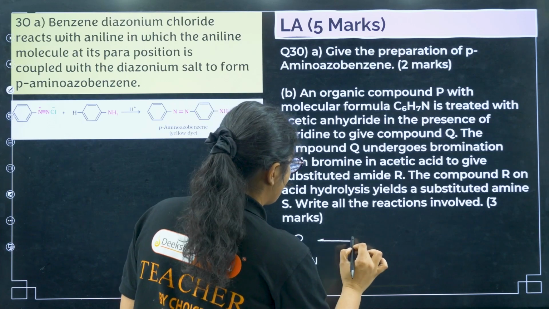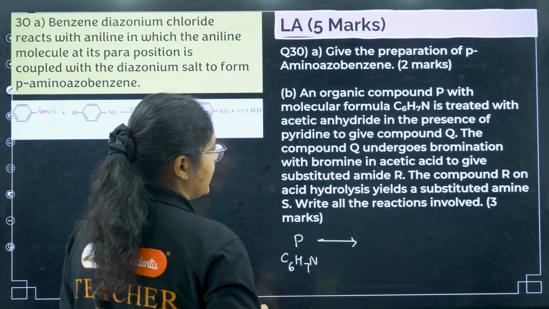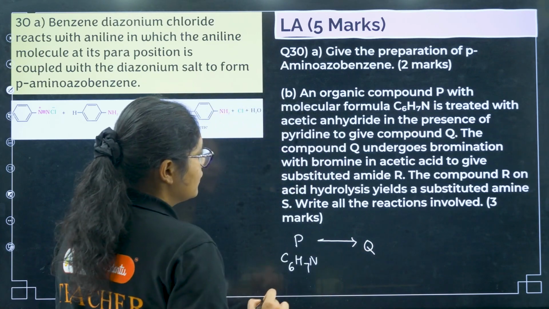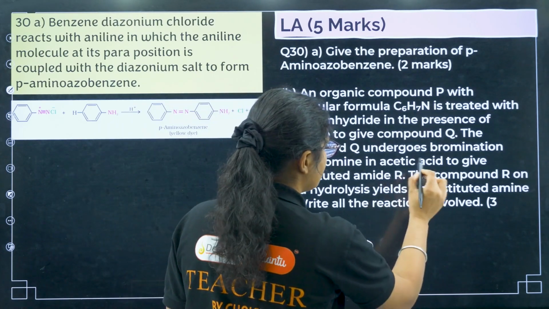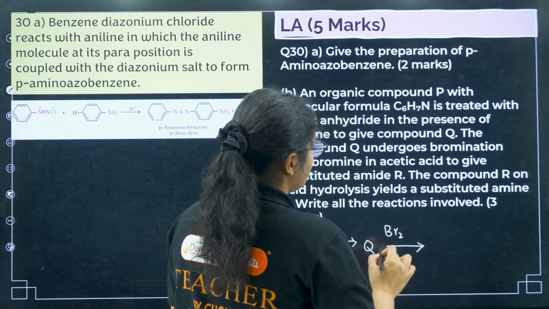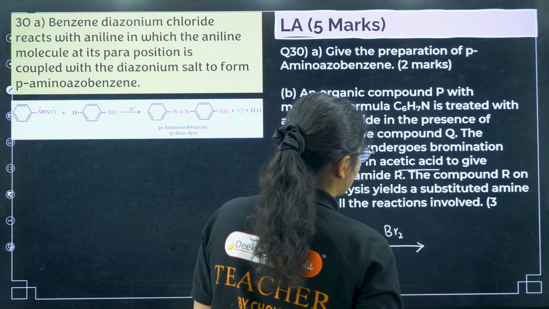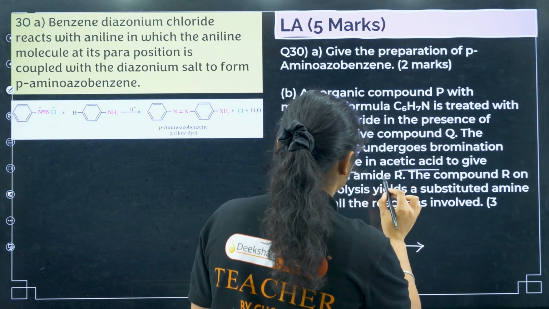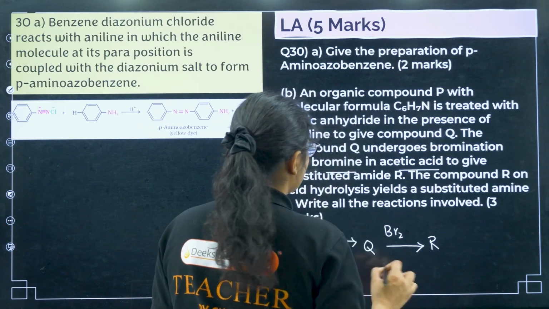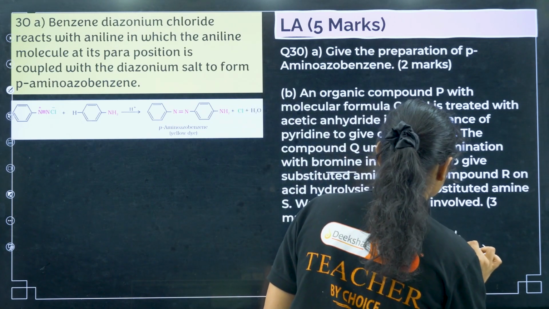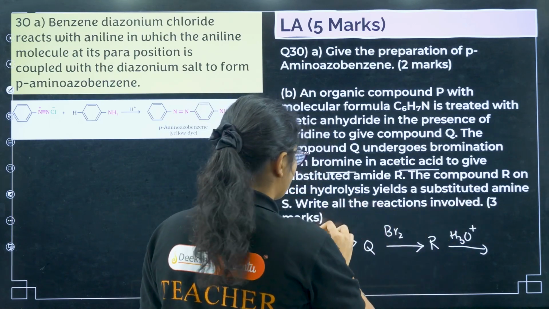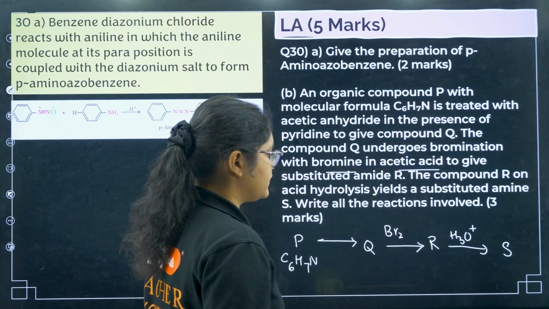Treated with acetic anhydride in the presence of pyridine to give you compound Y. Okay, the compound Q undergoes bromination with bromine in acetic acid to give a substituted amide R. The compound R on acid hydrolysis yields a substituted amine S. Okay, write all the reactions involved.